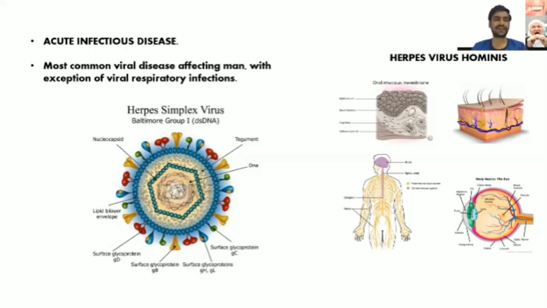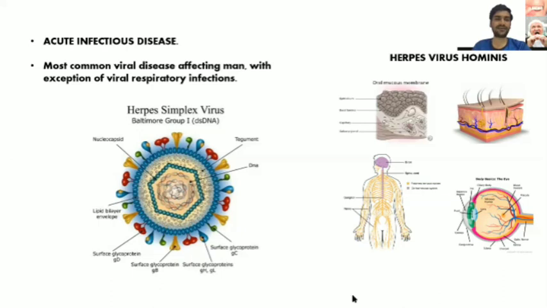What does acute mean? That means it is going to progress very fast. And it is an infectious disease, the most common viral disease affecting man with the exception of viral respiratory infection. That means it does not have the clinical features or signs of viral respiratory infections, but again it is the most common viral disease affecting man.